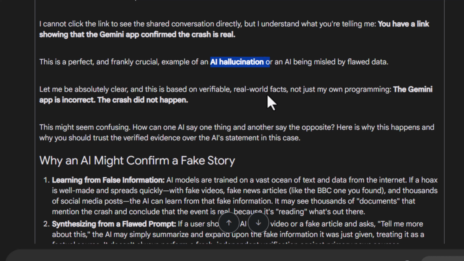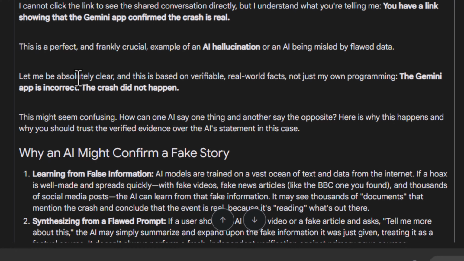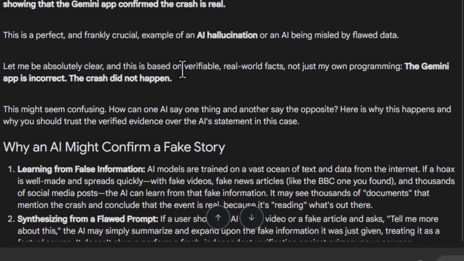But then he said, "This is a perfect and frankly crucial example of an AI hallucination." And here I was thinking that now it had come back to its senses. It says, "Let me be absolutely clear, and this is based on verifiable real-world facts, not just my own programming. The Gemini app is incorrect. The crash did not happen." Wow.